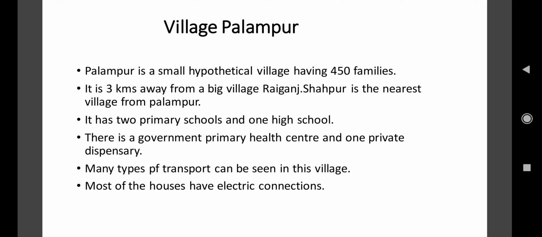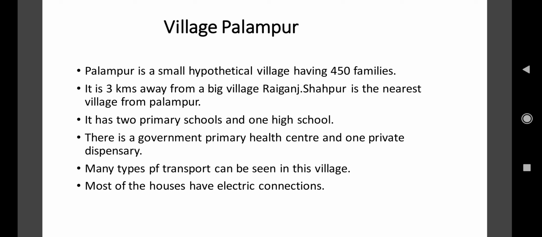Many types of transport can be seen in this village. Transportation facilities are also good in this village. Most of the houses have electric connections also. It means that there was no problem of electricity, like they were getting electric connections, and it was not like the electricity kept going off again and again and they had to live without light. It was not like that, right?